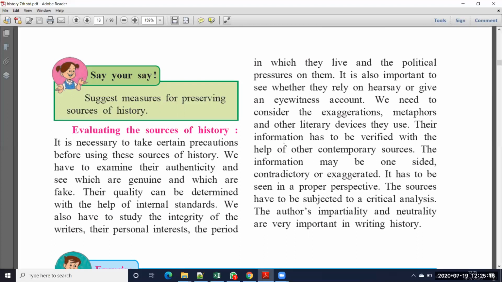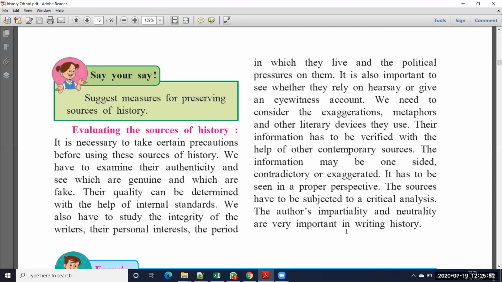We need to consider the exaggeration, metaphors, and other literary devices they use. Their information has to be verified with the help of other contemporary sources. The information may be one-sided, contradictory, or exaggerated. It has to be seen in a proper perspective. The sources have to be subjected to critical analysis. The author's impartiality and neutrality are very important in the writing of history. Okay, so when you are writing history, you have to show impartiality or neutrality. That means if you like that person or if you hate that person, you have to write good things and bad things about that particular period.